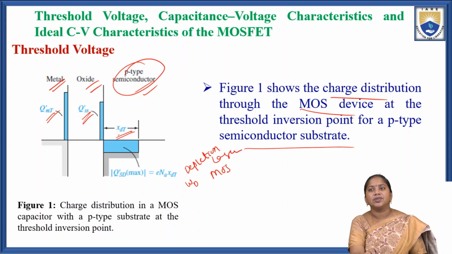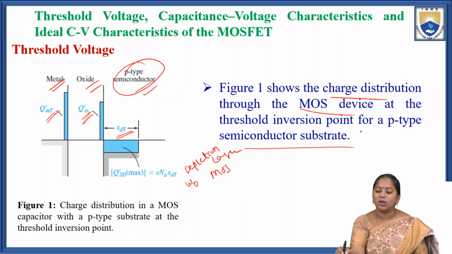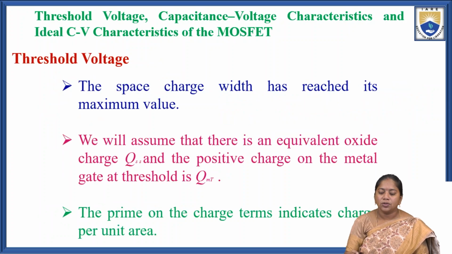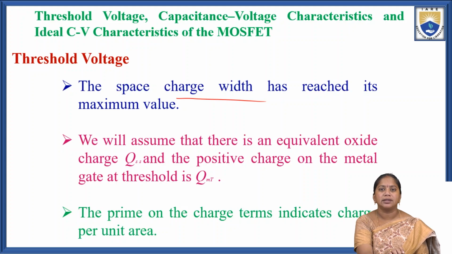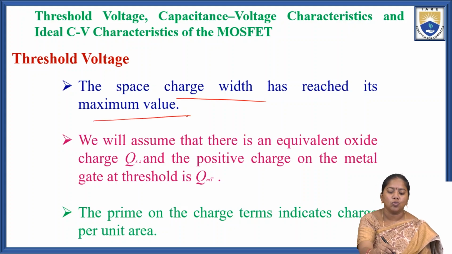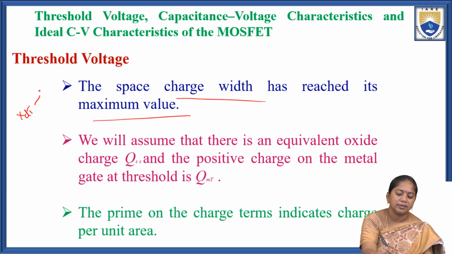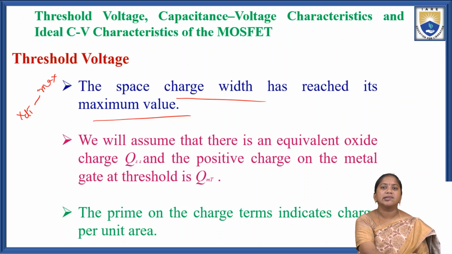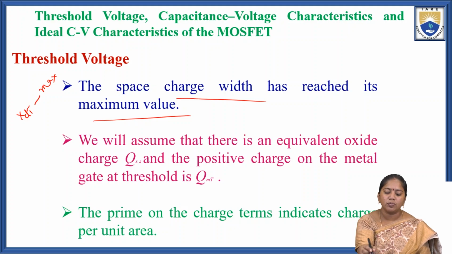The space charge width, or the depletion layer width, has reached its maximum value at the threshold inversion point.